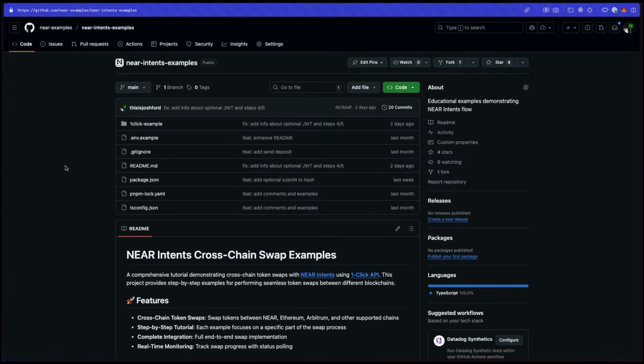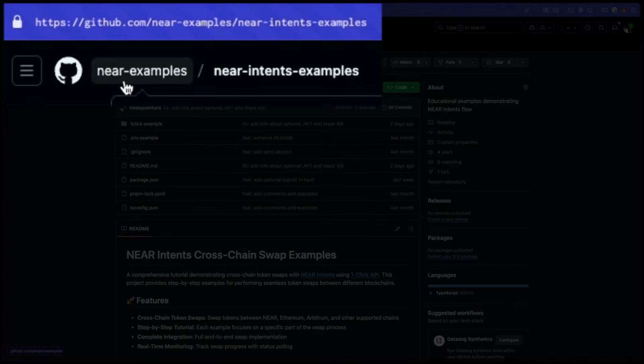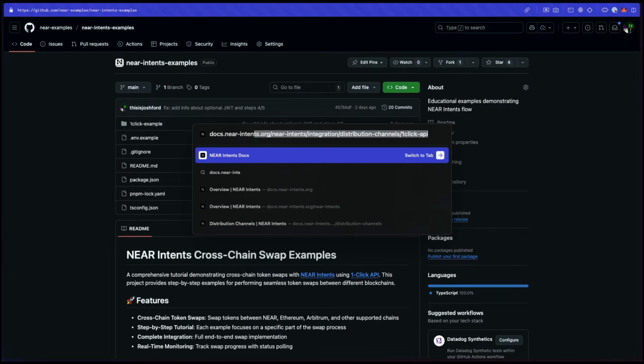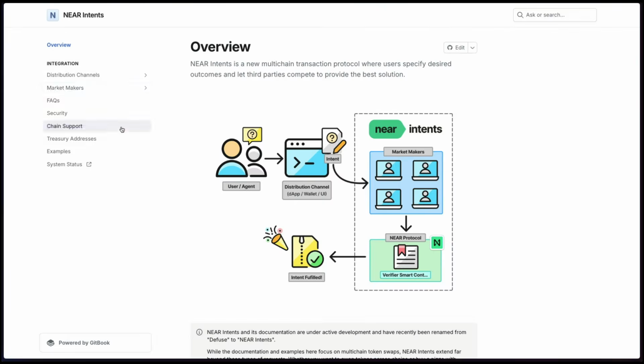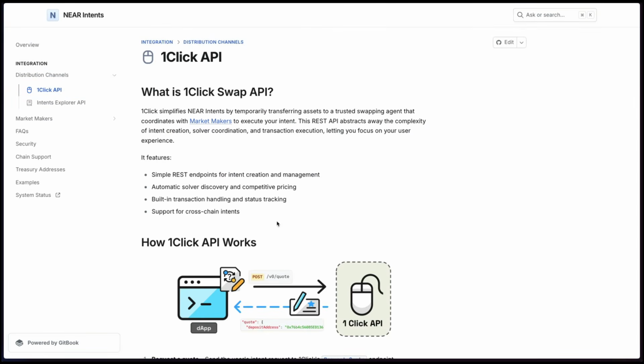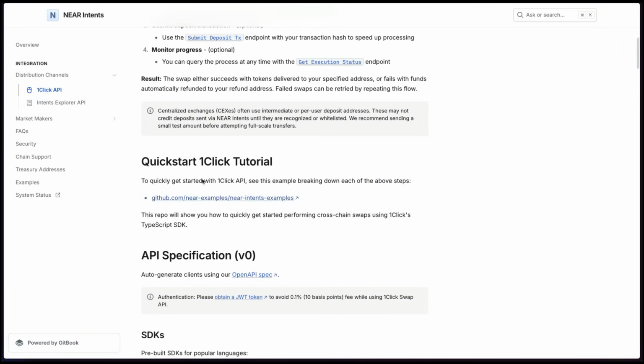All right, so for this workshop, we're going to be using the Near Intents Examples repo. That is under the Near Examples GitHub organization. You can find that by going to docs.nearintents.org, and from here, clicking on distribution channels and one-click API. Here's all the documentation for one-click, and the quick start tutorial is right at the top.